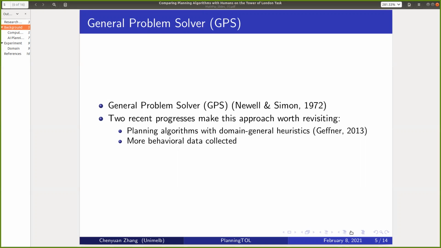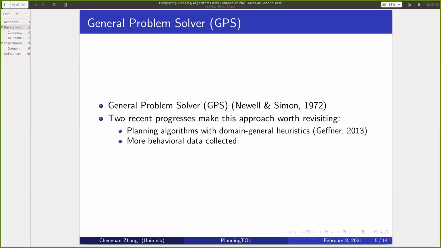Okay, so now let's talk about the background. The idea of using programs to simulate human cognitive processes can be traced back to the General Problem Solver by Newell and Simon. However, this approach has been pursued less actively since the mid-1990s, but there are two recent developments that make this approach worth revisiting.